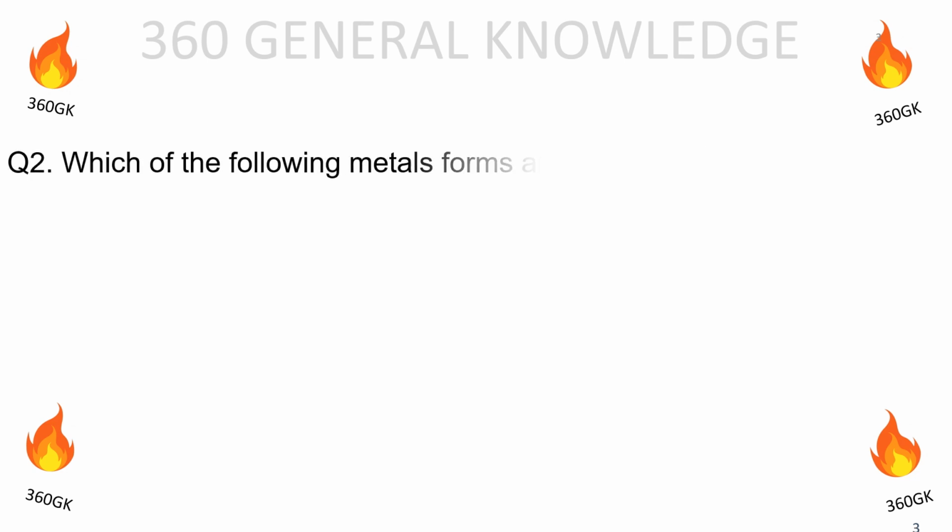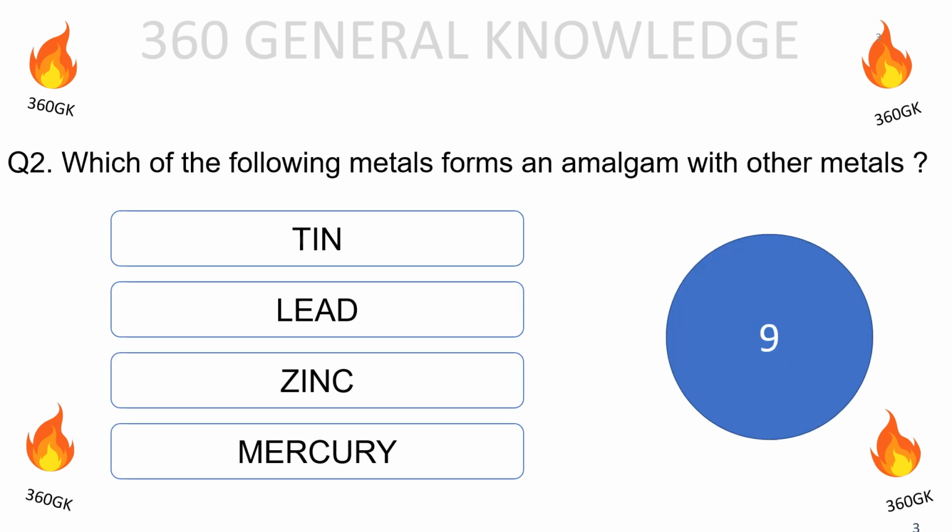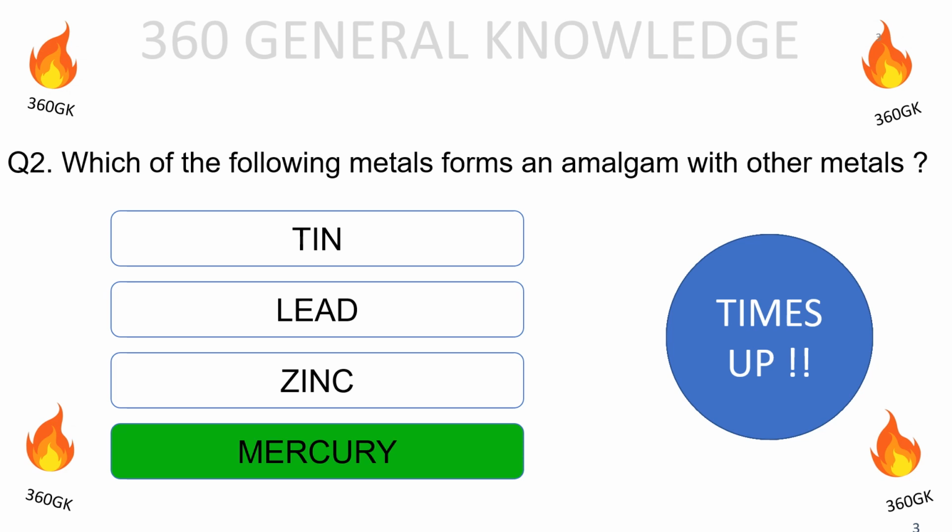Which of the following metals forms an amalgam with other metals? Tin, lead, zinc, mercury. The correct answer is mercury.